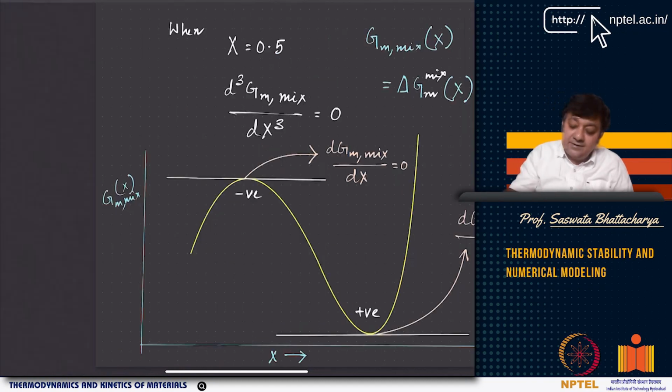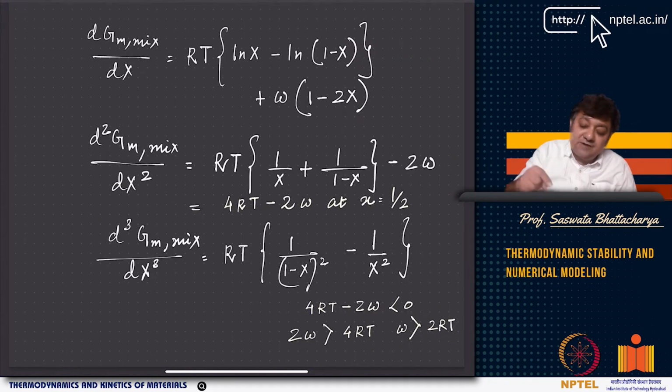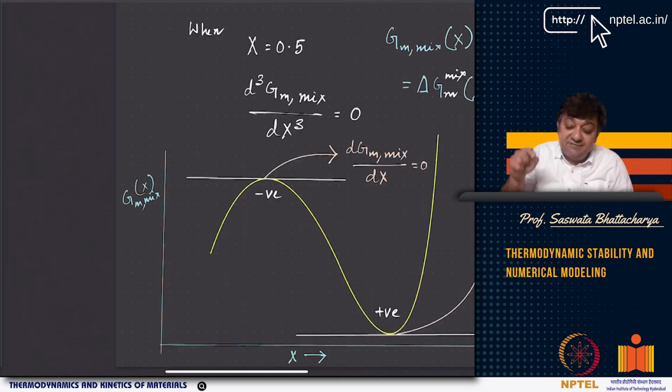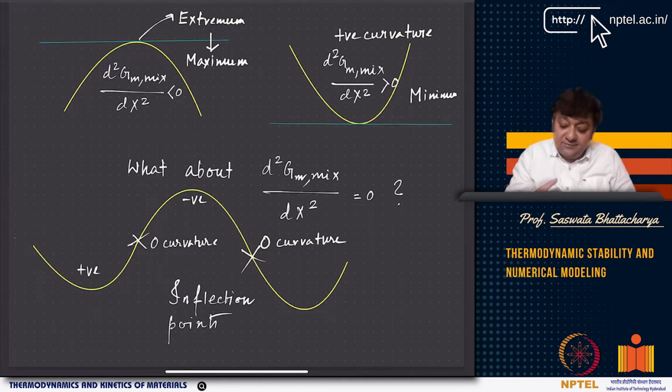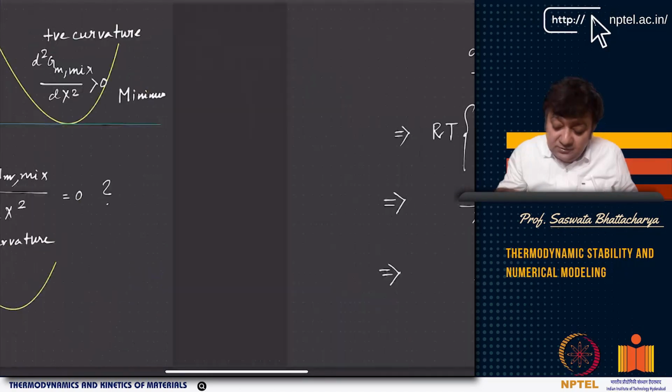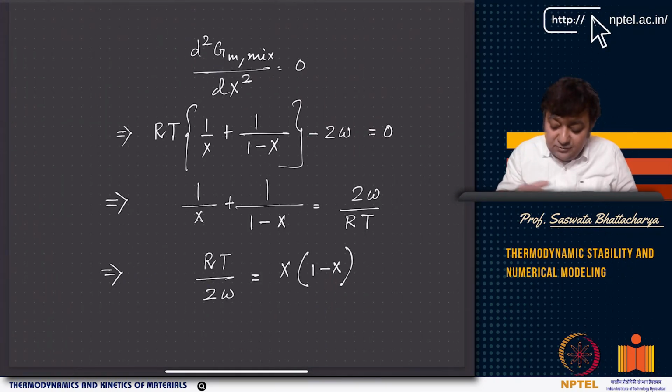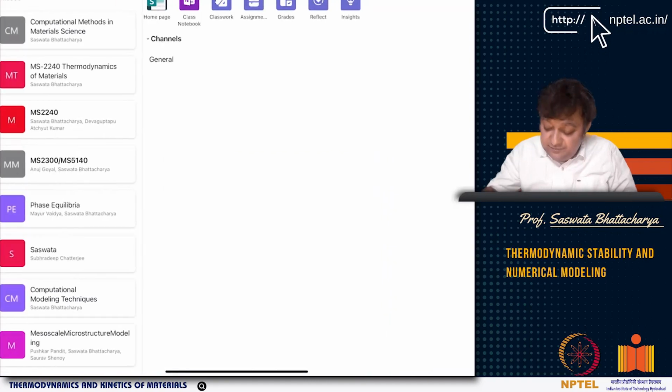Now at exactly x equal to half, if I want to go to d2Gmix/dx square equal to 0, which is the inflection point, I basically get a very important quantity called the critical temperature, which is Tc equals omega by 2R, right? We have got Tc, so RT by 2 omega equal to x into (1 minus x). Now I put x equal to half, so it becomes half into (1 minus half), which is half into half, which is 1/4, right?